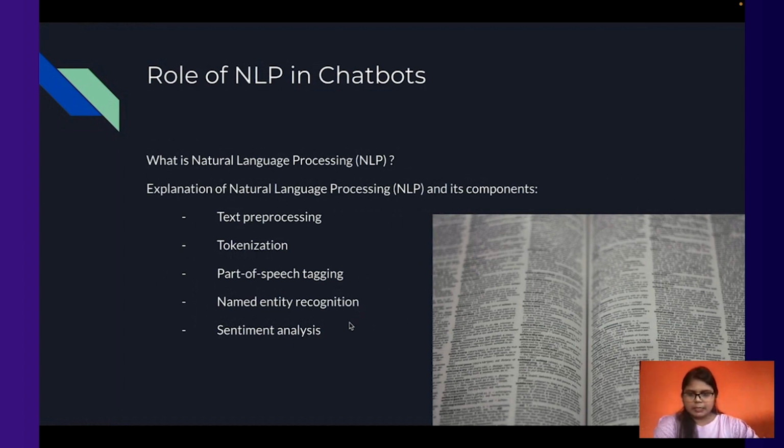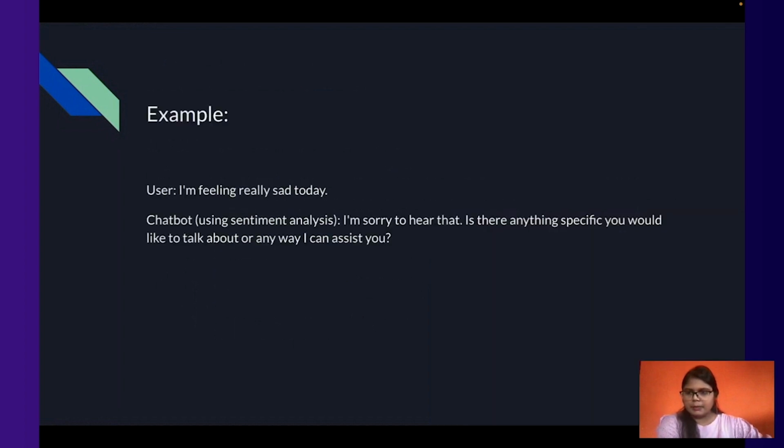Natural language processing also includes sentiment analysis. It means analyzing the sentiment or emotion of the text that has been provided, like whether it is a positive, neutral, or negative text. A simple example would be if you say, I am feeling really sad today. The chatbot can respond, I am sorry to hear that. It knows that it is a negative sentiment based on the sentiment analysis that has been done. So it is asking, is there anything specific you would like to talk about that I can assist you with? Sentiment analysis works in such ways.